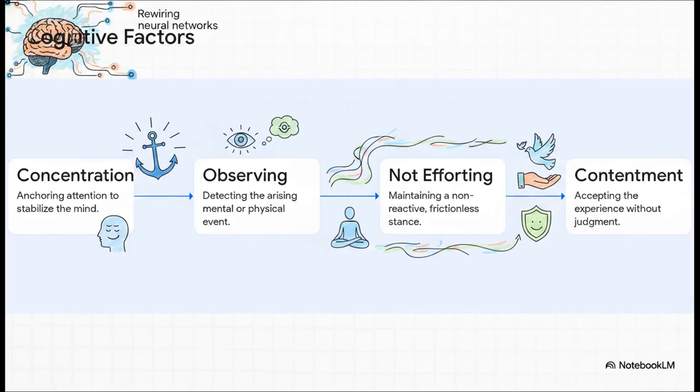Let's get extremely specific about how this works in practice, starting with mental noting from the Mahasi Sayadaw tradition. Think about the 4 cognitive factors here: anchoring concentration, detecting the sensory event, maintaining a frictionless, non-efforting stance, and finding contentment or non-judgment. These are not just subjective spiritual instructions, they are highly precise neurocognitive tools for cognitive diffusion. But what is actually firing in the brain when a practitioner executes this sequence?